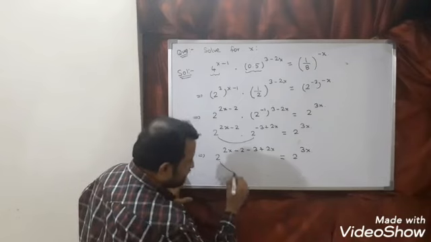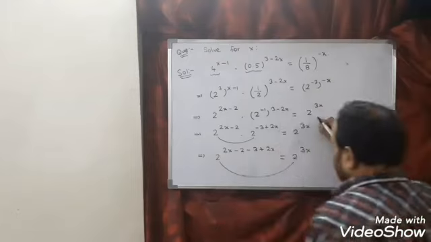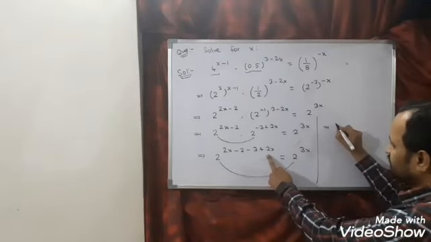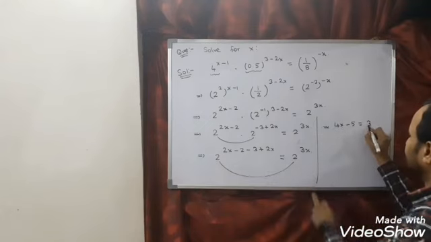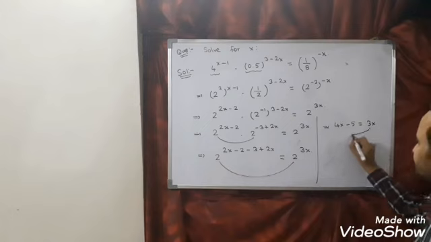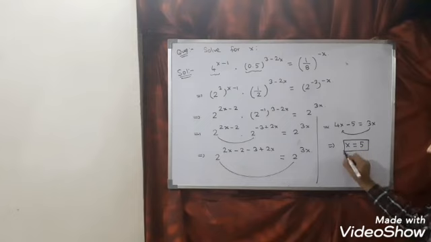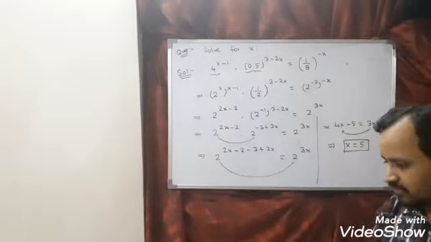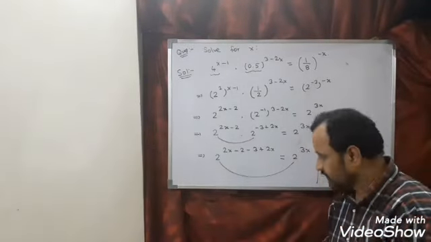Again the base is the same, so we add the powers. Adding 2x plus 2x, 4x minus 5 is equal to 3x. So I am shifting 3x here. Finally what will you get? x is equal to 5. So this is the required solution. So identify the form of the laws of indices. Let us see one more question.